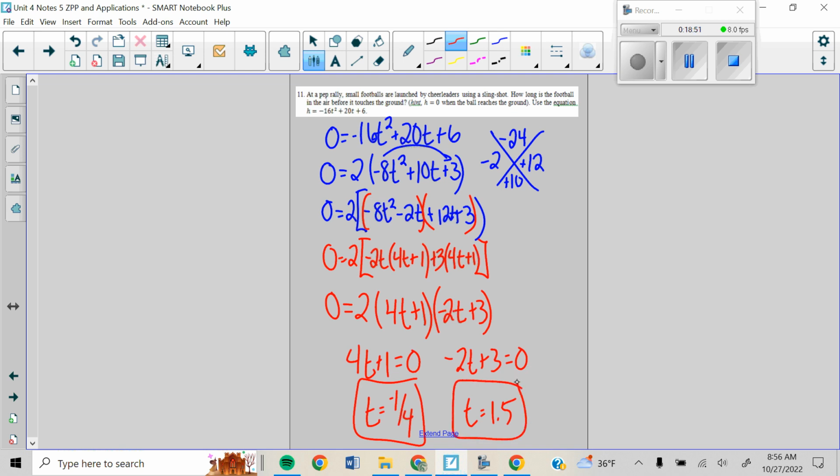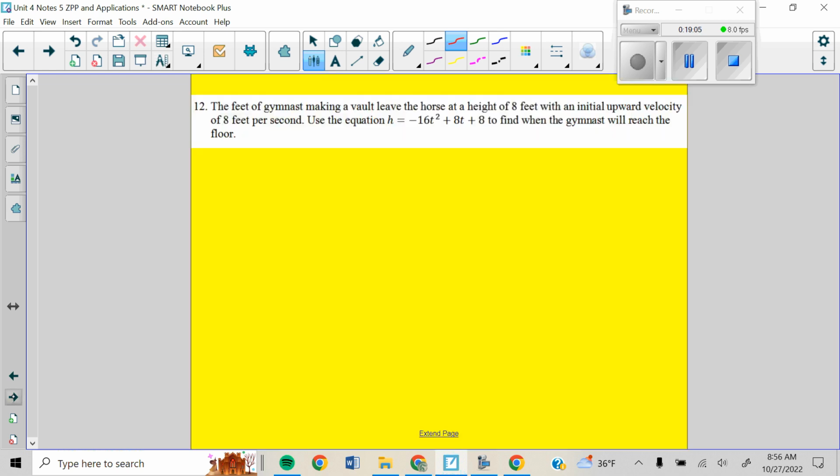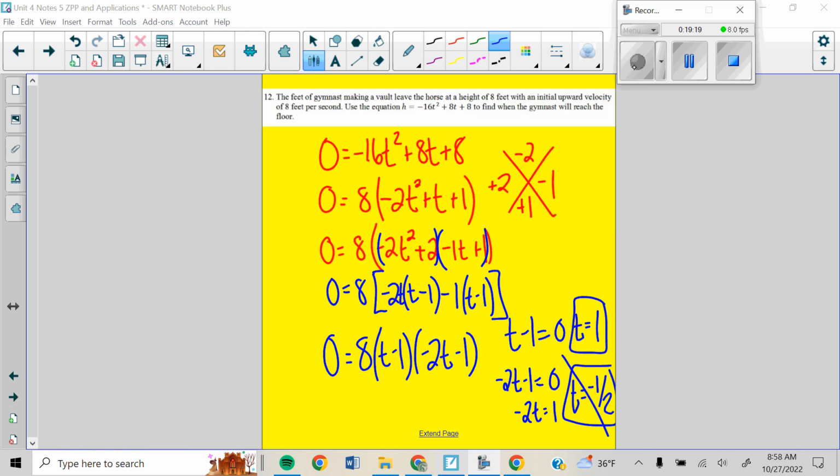So, question, those are both mathematically correct. Which ones work for my solution? Here we want to know how long is the football in the air before it touches the ground. Time, so we do not include our negative. All right, you got one more problem here. I'm going to ask you to pause the video here. I'm going to work the problem out, and then I want you to compare just to see how you did, just like you would do in class if I asked you to work on the problem on your own.